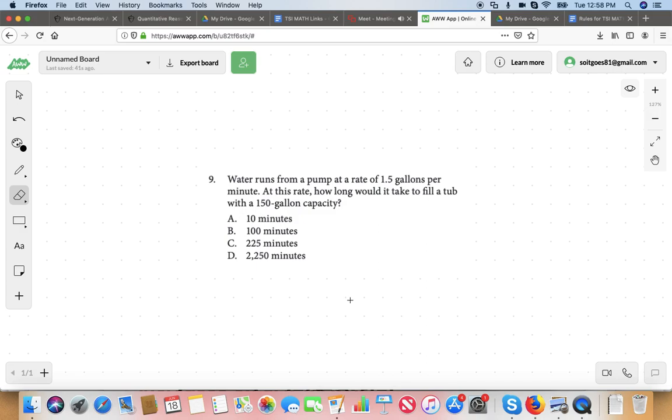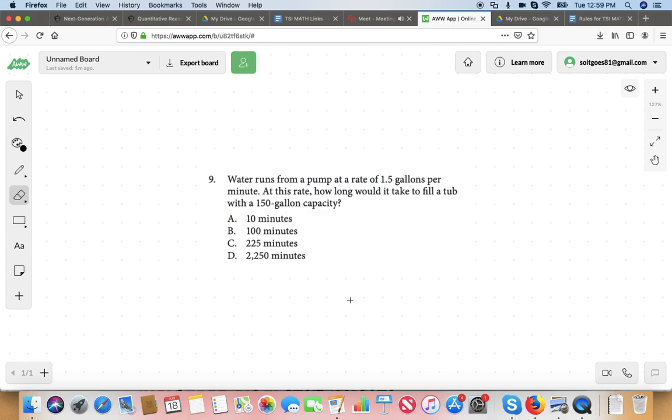Okay, so it gives us 4 answers to choose from, and it says we get 1.5 gallons per minute. In 10 minutes, we're not going to have 150 gallons. In fact, we can figure that one out logically. If it's 1.5 gallons per minute, how many gallons am I going to have in 10 minutes? You're going to have 150. Wait, are you? I don't know. That's what I'm asking you. I think, no, you're going to have 15.